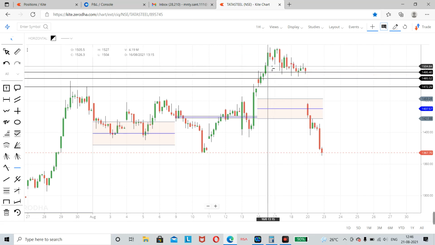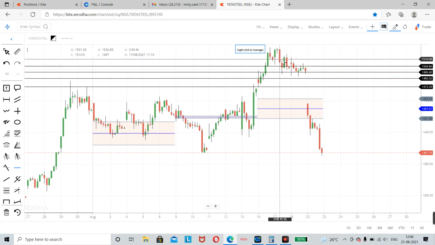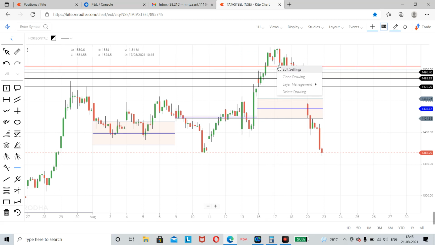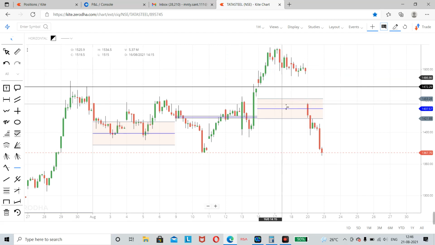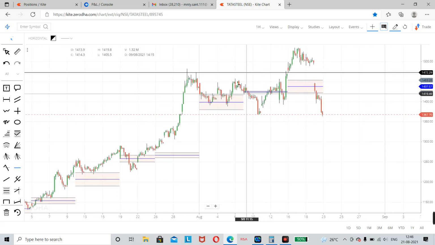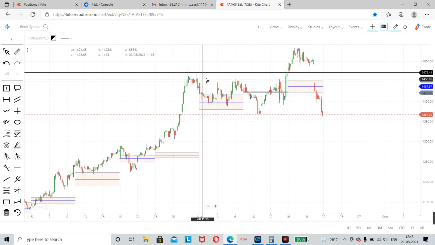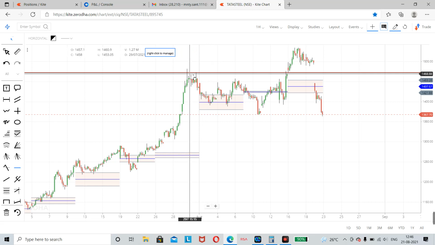And all those traders who are taking positions on all these levels, where would their stop loss be? The question is, where would their stop loss be? They have all kept the stop loss here. This is because it was a previous swing high and acted as a resistance, and the moment this resistance is taken out, it becomes a support.